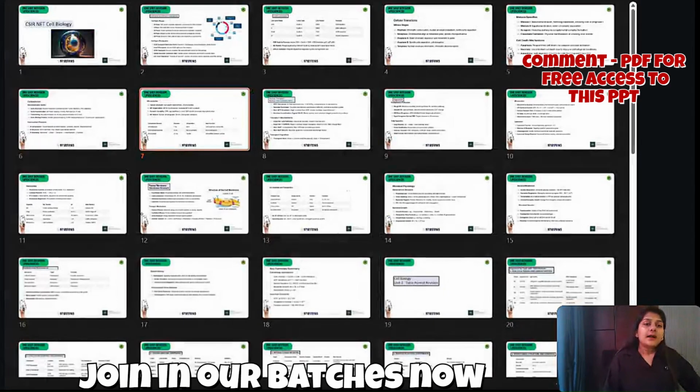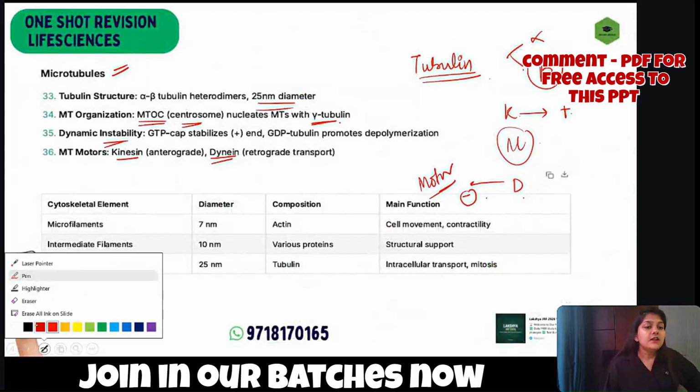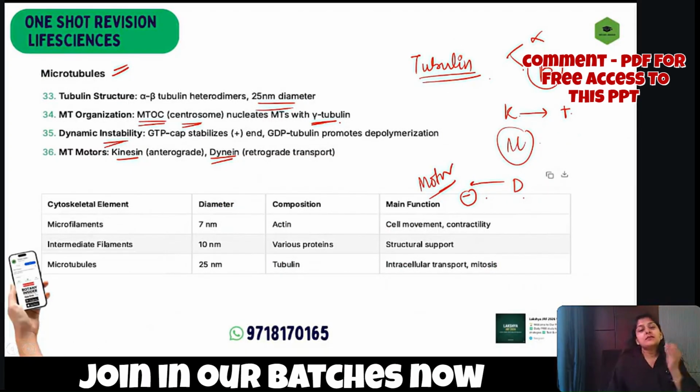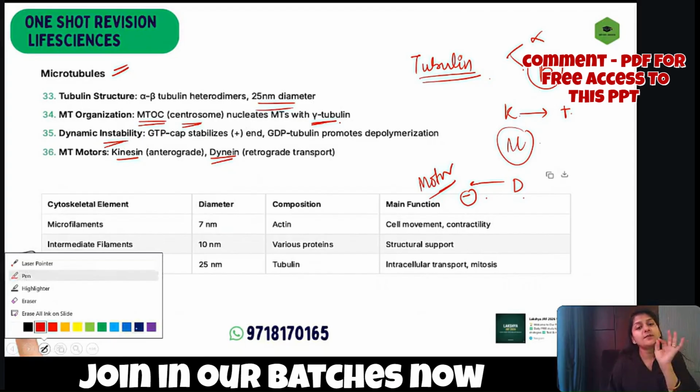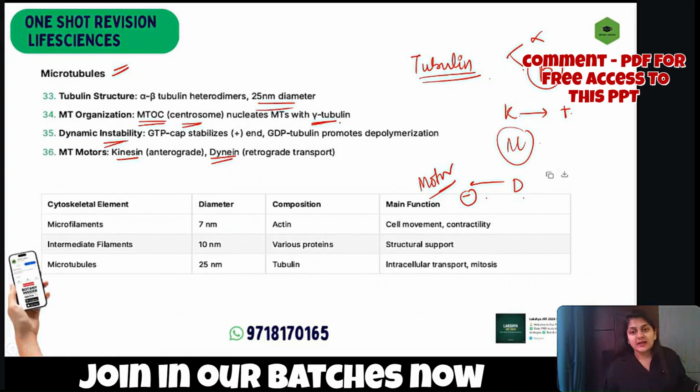Now my microtubule will always be moving in the opposite direction of the protein that is there. So if kinesin protein is there, kinesin moves toward positive, so the microtubule will move towards negative. If dynein protein is there, dynein will always move toward negative, which is the normal scenario, and my microtubule will move toward the positive end.